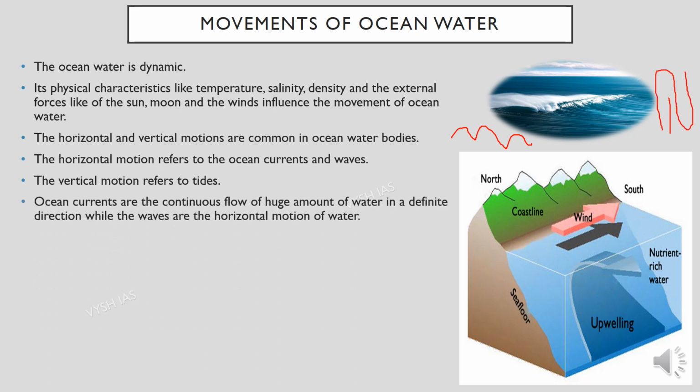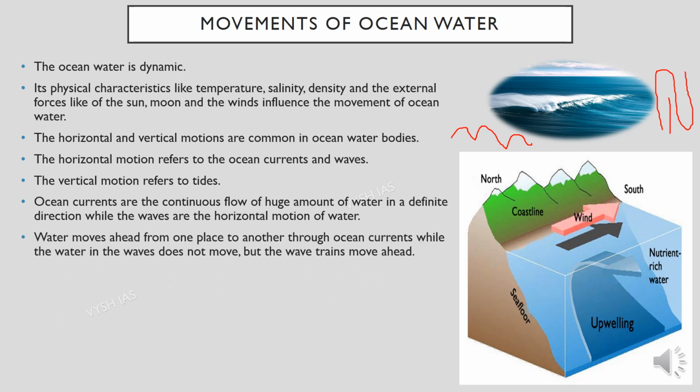So ocean currents are the continuous flow of a huge amount of water in a definite direction, while the waves are horizontal motions of water. So water moves ahead from one place to another through the help of ocean currents, while the water in the waves will not move, but the wave trains will move ahead.